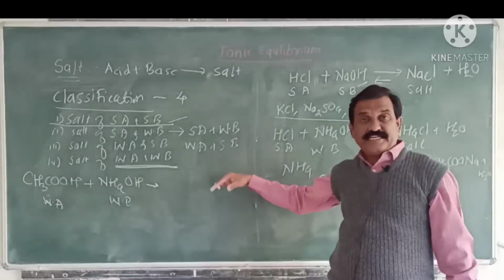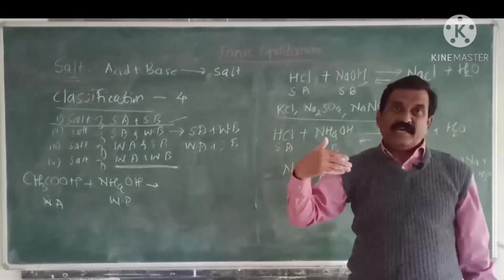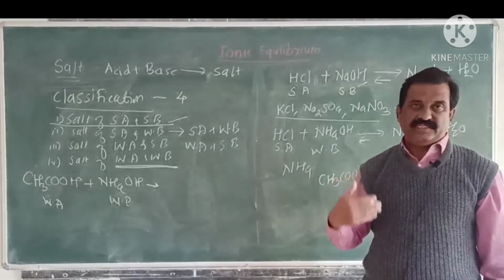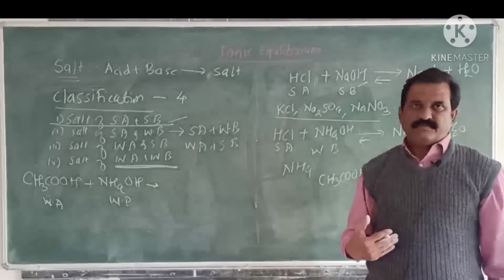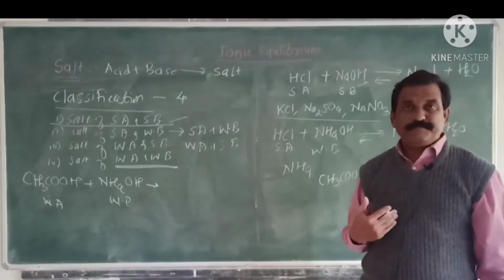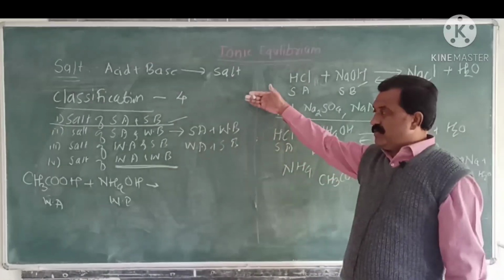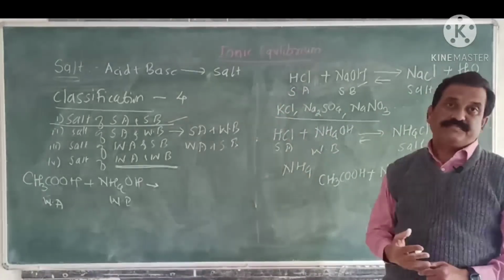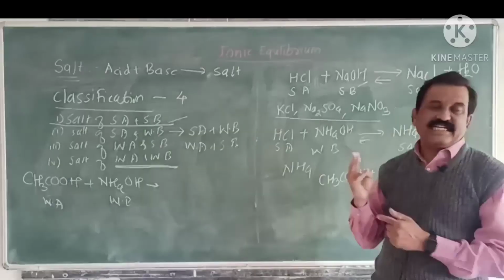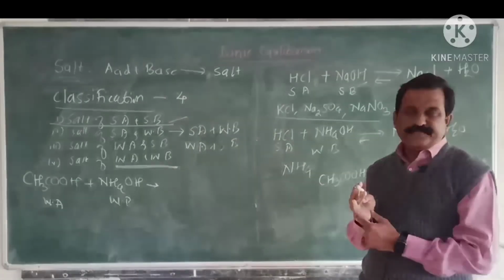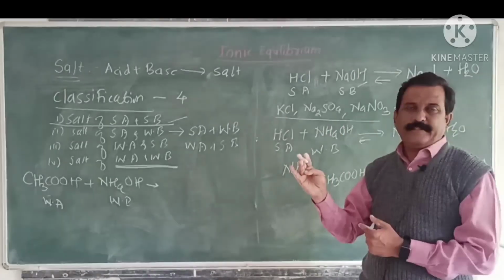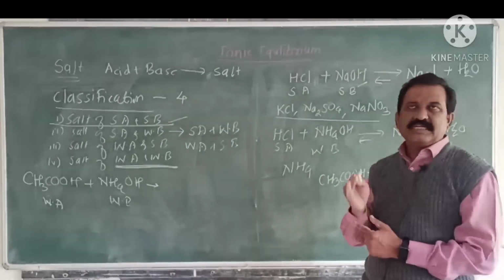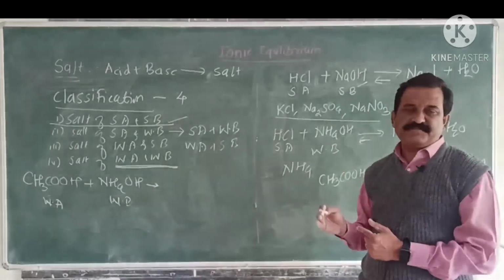These are essential to explain our new concept, which is known as hydrolysis. What did we see in this chapter? In this video we have discussed autoionization of water, then the pH scale, ionic product of water, and salts and its various types.